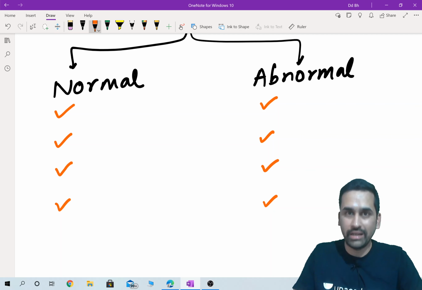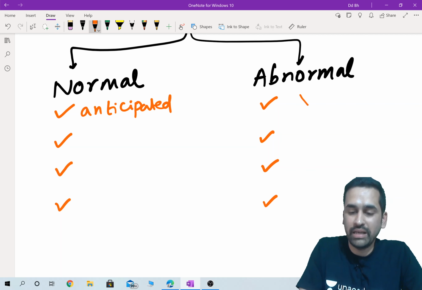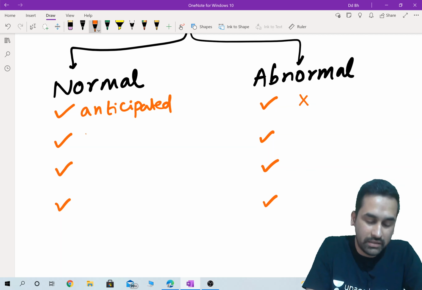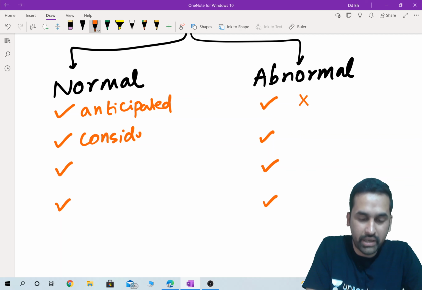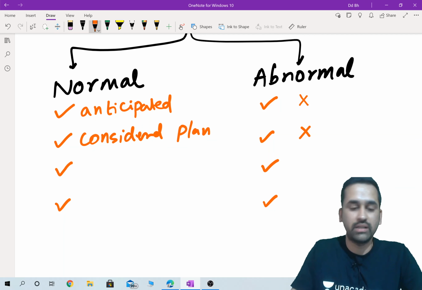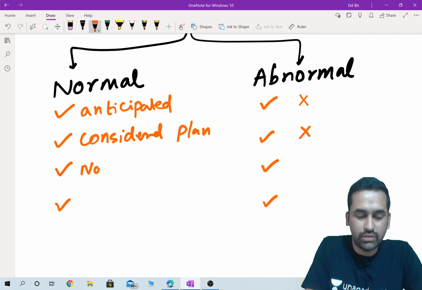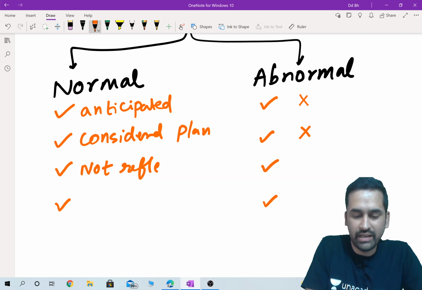Let me quickly repeat. Normal time is anticipated well in advance, whereas abnormal time is not anticipated. Normal time is considered while preparing budgets and plans, whereas abnormal time cannot be considered while making a plan or a budget. Normal idle time is not reflecting any inefficiency.